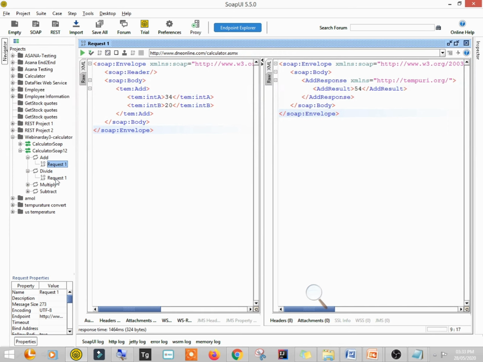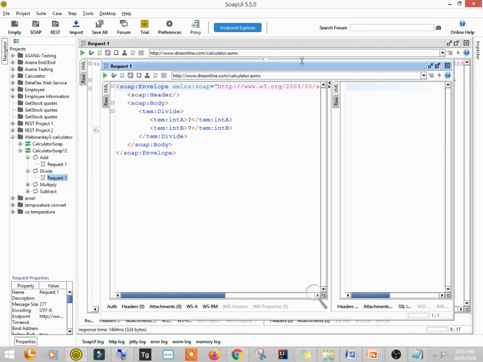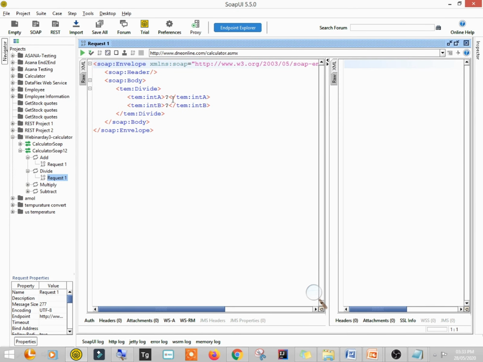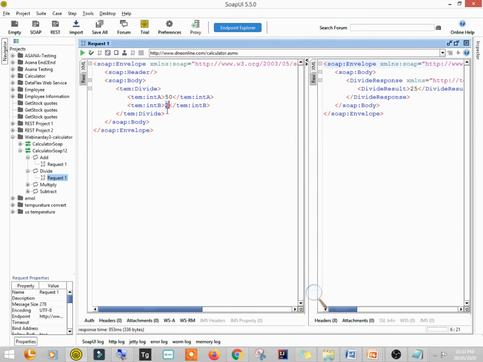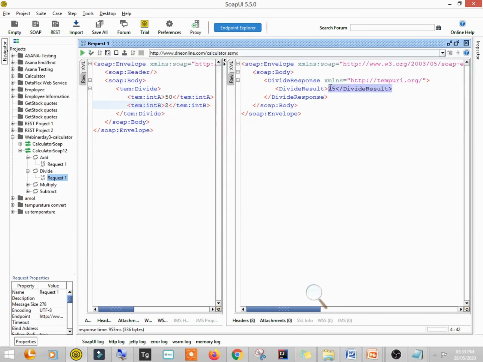Okay, so this is the request. Again there are two inputs here. So let's suppose I am writing the first input as 50, and the second input as 2. So 50 divided by 2, it should be 10. So let's run this request. Oh, I'm sorry, 50 divided by 2 is 25, right? So this is the division result.